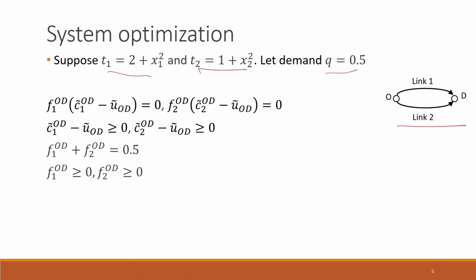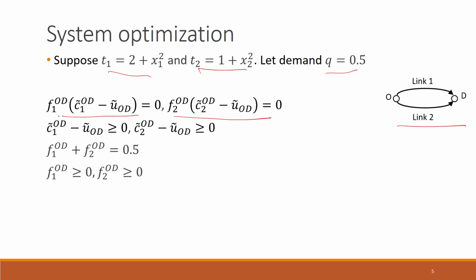So, writing down the first order conditions for the system optimization program. Since there are two links connecting this origin to destination, we have two paths, and each path consists of just one link. That is why we have these two equations in the first row.